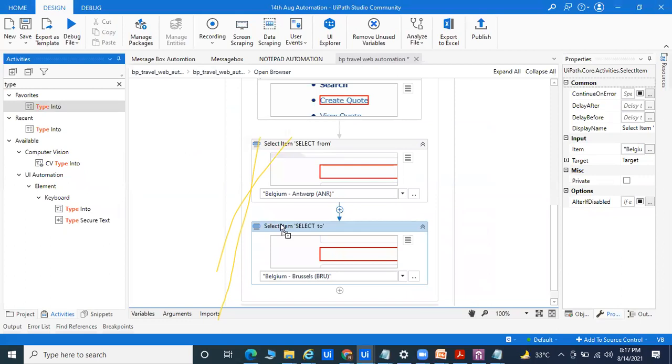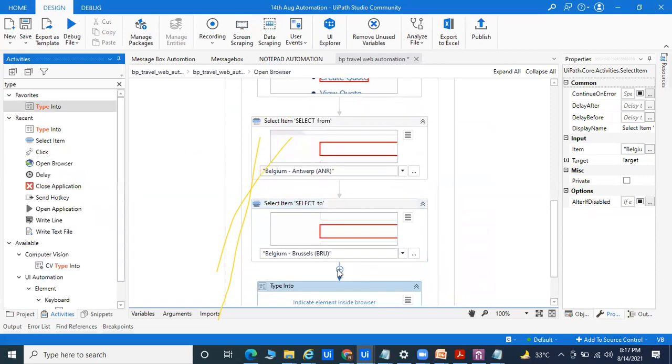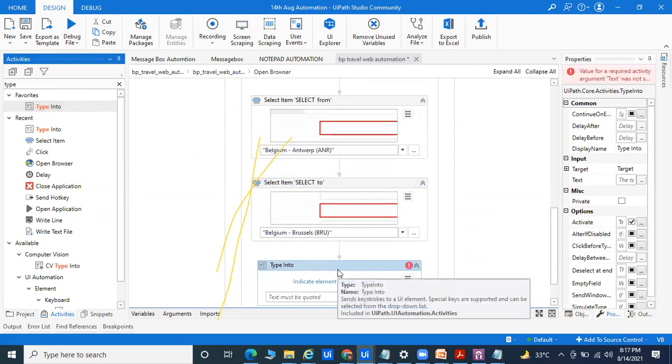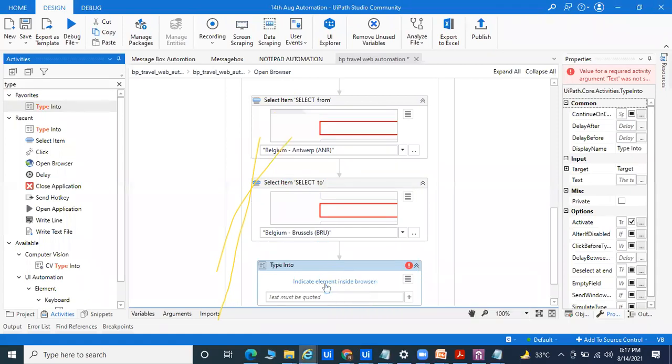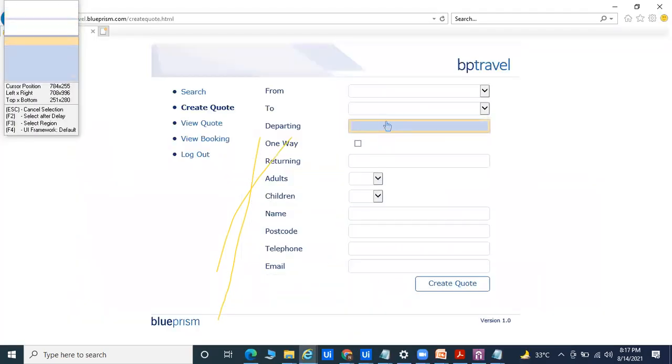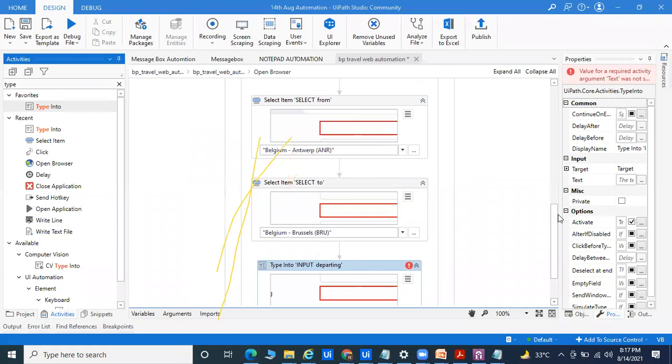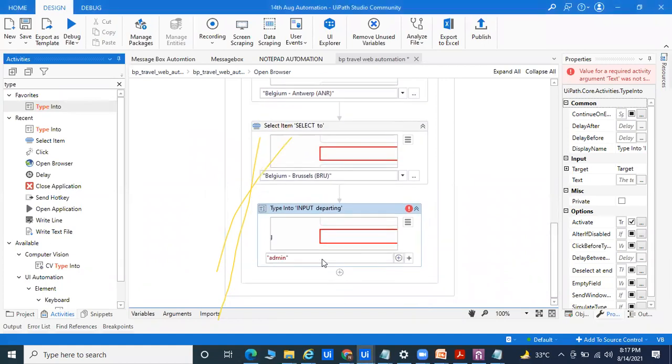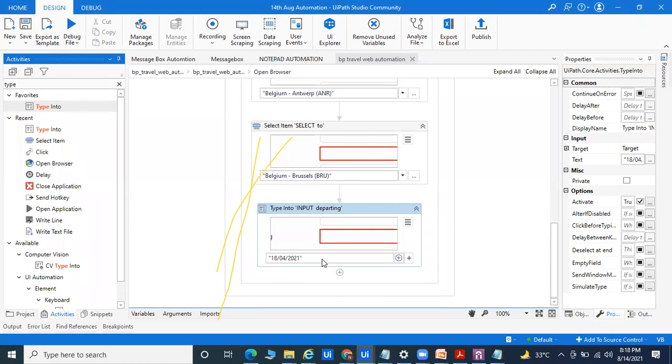Like this way we are able to automate everything. So we'll try to indicate on screen. We'll go for this part as the departure date. And after that, we'll try to go for the click button. That is the one way departure date. We can pass this as 18th of September, 2021. Okay, 18th September. That's the 18th of September.